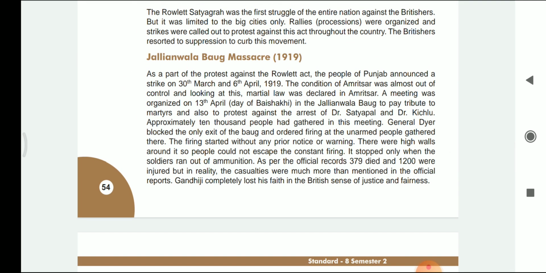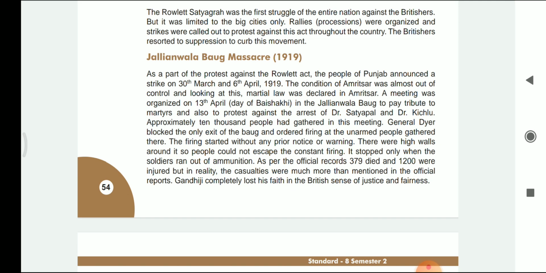So, the Jallianwala Bagh massacre happened as part of the protest against the Rowlatt Act. The people of Punjab had gathered in order to pay tribute to the martyrs and to protest against the arrest of Dr. Satyapal and Dr. Kitchlew. On 13th April, that means on the day of Baisakhi, a meeting was held in order to discuss and organize a proper committee. Approximately 10,000 people had gathered there in the meeting.